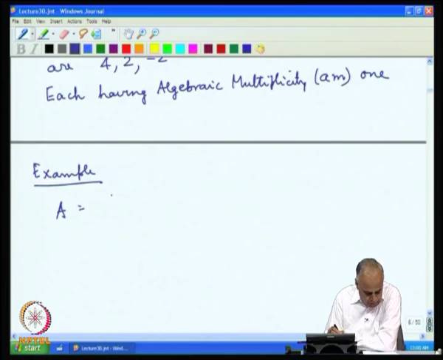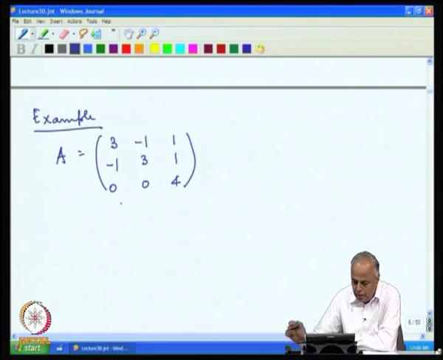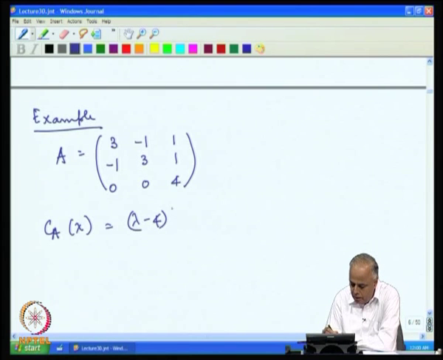Let A be the matrix [3 -1 1; -1 3 1; 0 0 4]. In the last lecture, we found that the characteristic polynomial was (lambda minus 4) squared into (lambda minus 2).